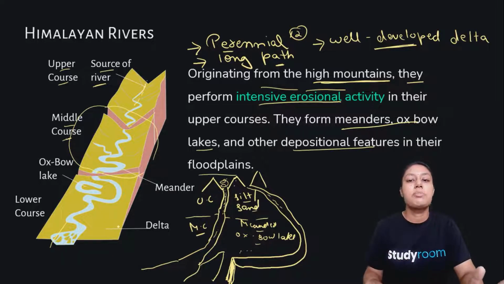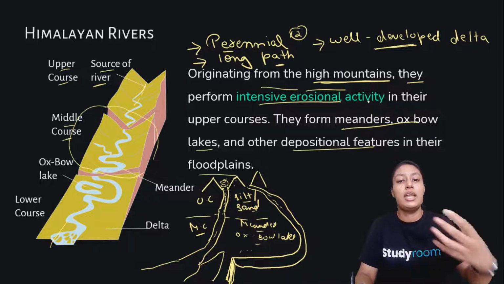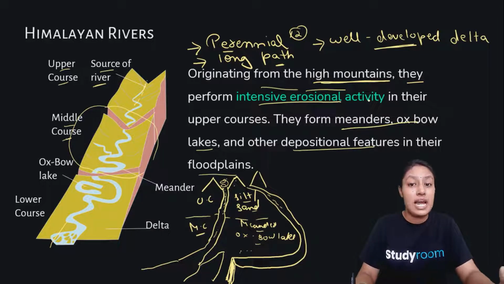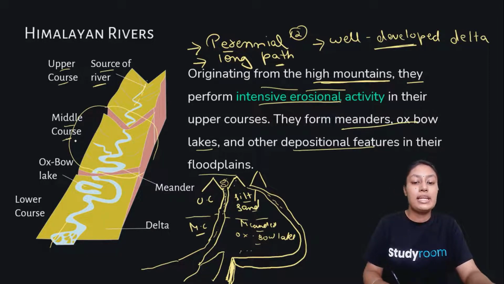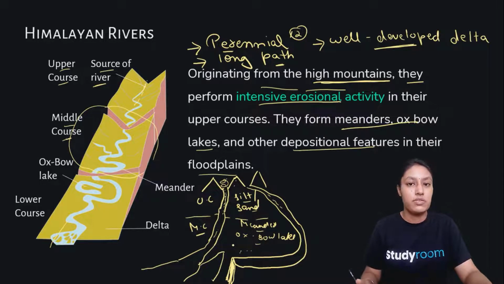So this is about Himalayan rivers. They are perennial, very important, have a long path and a well-developed delta. In the upper course, where the source of the river is, they perform intensive erosional activity in which they carry silt and sand. In the middle course they have meanders, oxbow lakes and other depositional features, and they have a well-developed delta. So this is the major summary of Himalayan rivers.